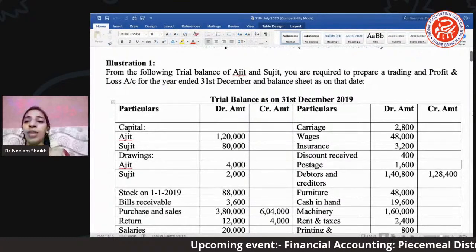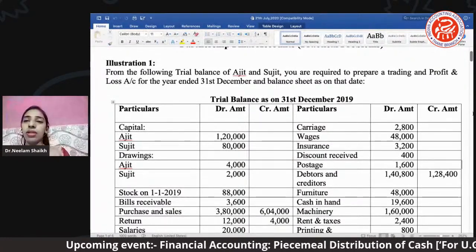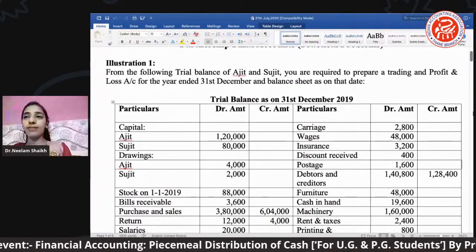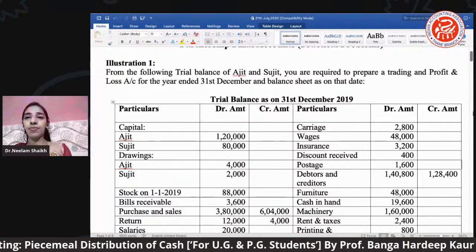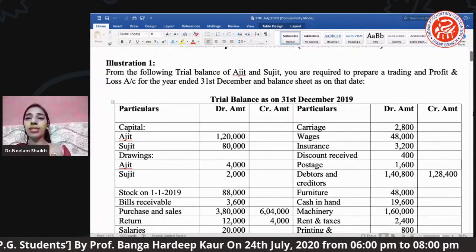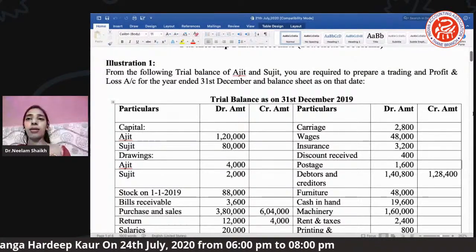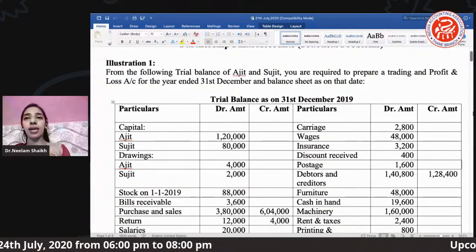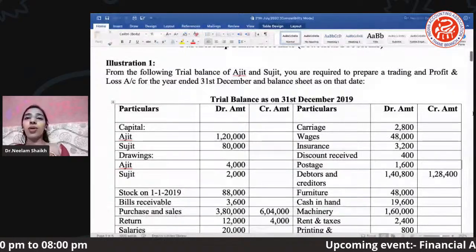Now we all know that for preparing final accounts, we have to prepare the trading and P&L account and the balance sheet, and wherever possible, the working note and the necessary ledger accounts, like partners' capital or partners' current accounts.